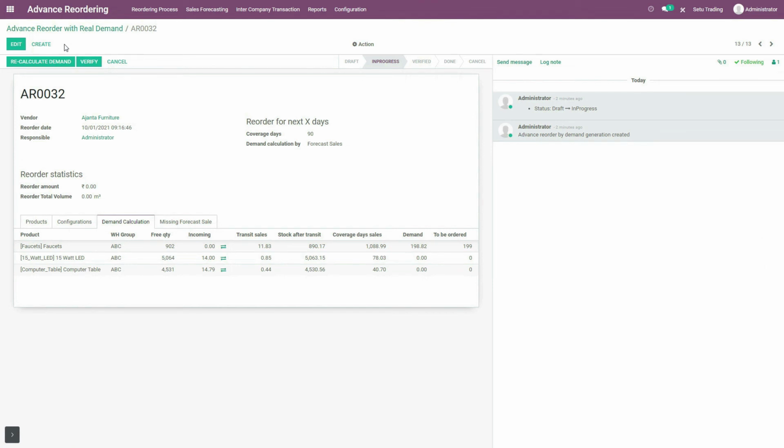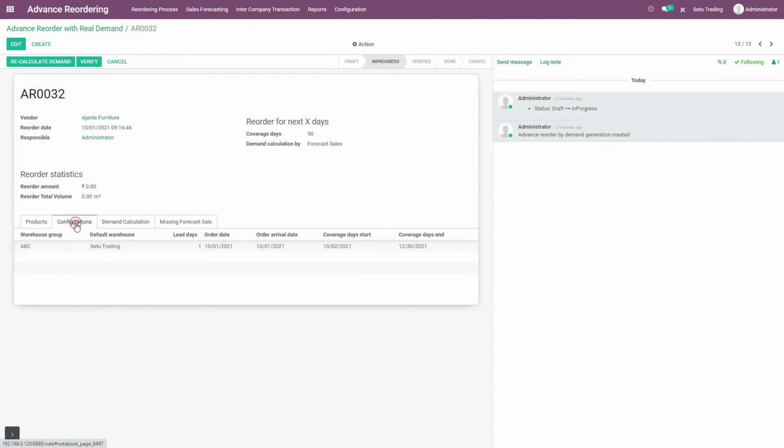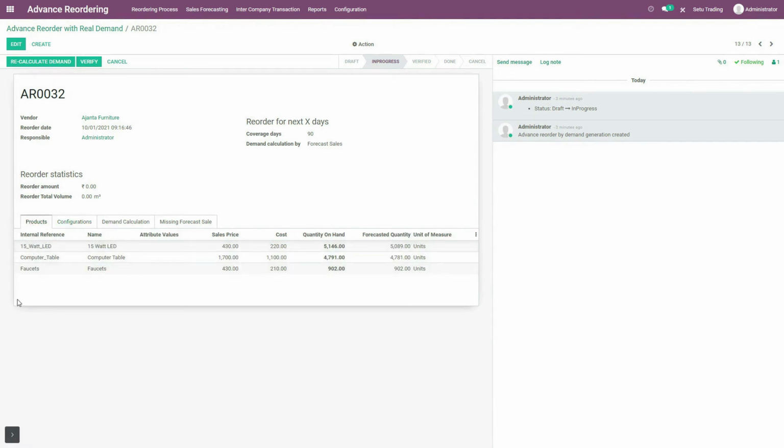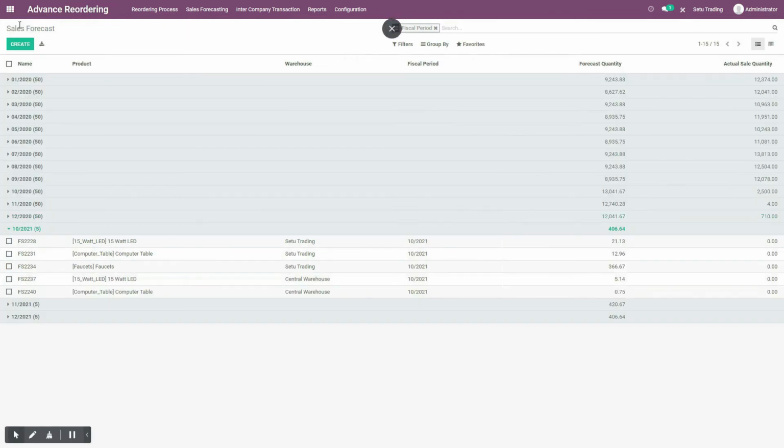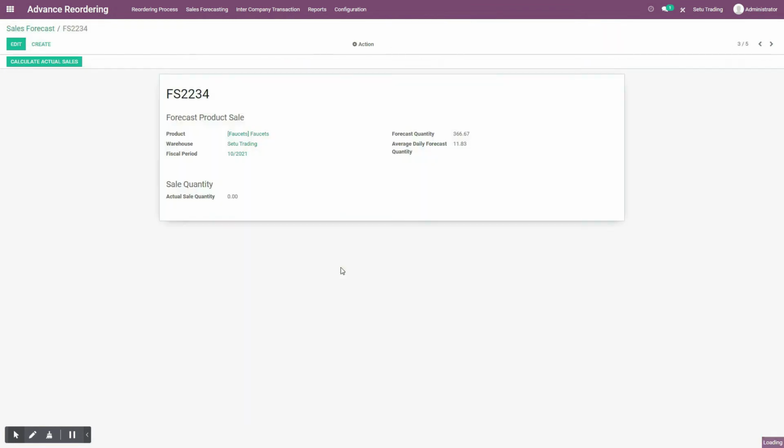Let me switch again to real demand and see that I have calculated future sales for these 3 months, that is October, November and December of the year 2021, for these products. Here as an example I have considered faucets. Again switching to sales forecast, you can see that forecast quantity of this faucets product for Setu Trading Warehouse is 366.67.